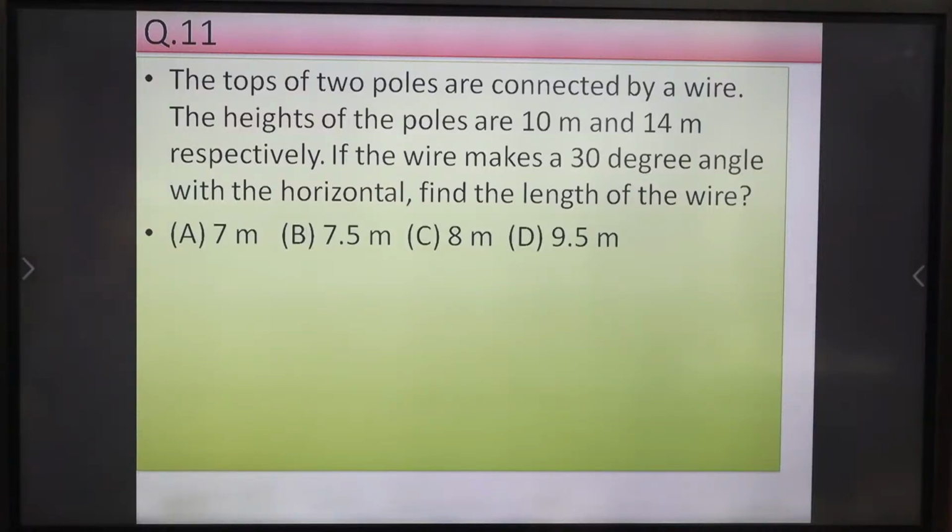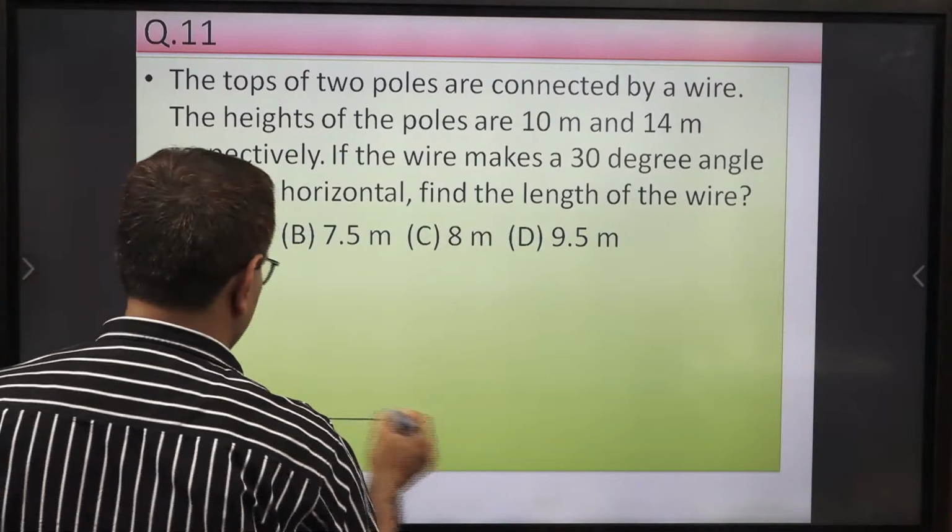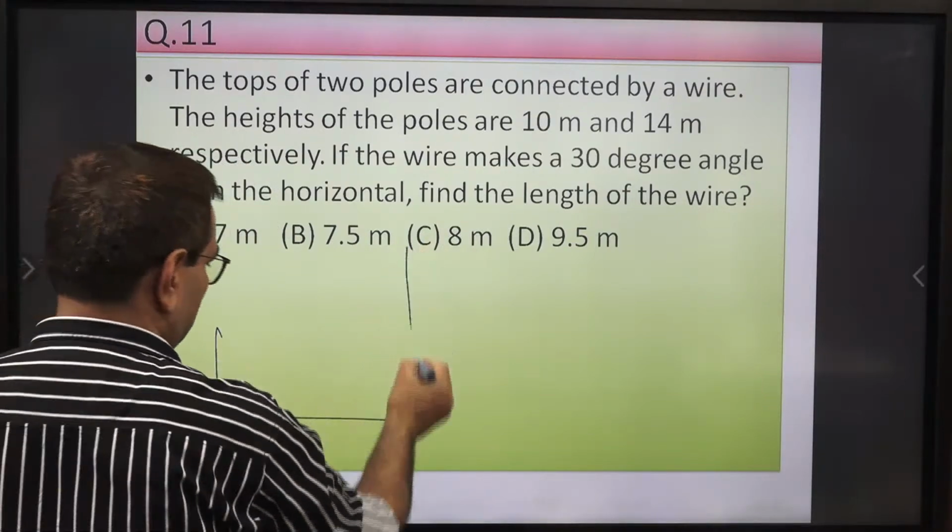The tops of two poles are connected by a wire. The heights of the poles are 10 meters and 14 meters. Okay, we have two poles. Suppose this is the ground, this is one pole, this is another pole.